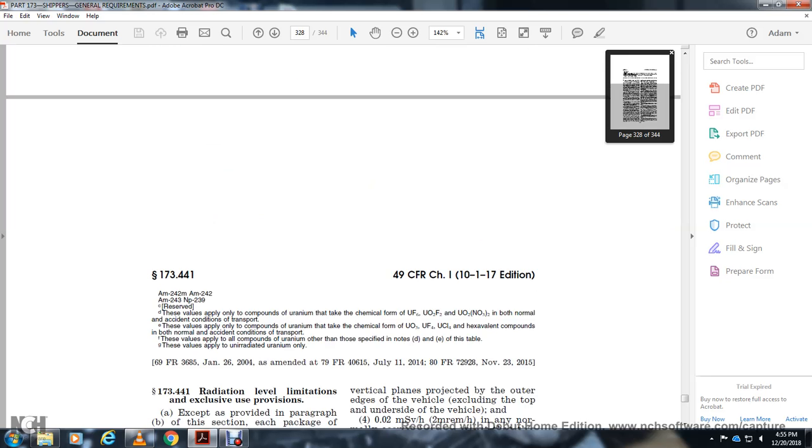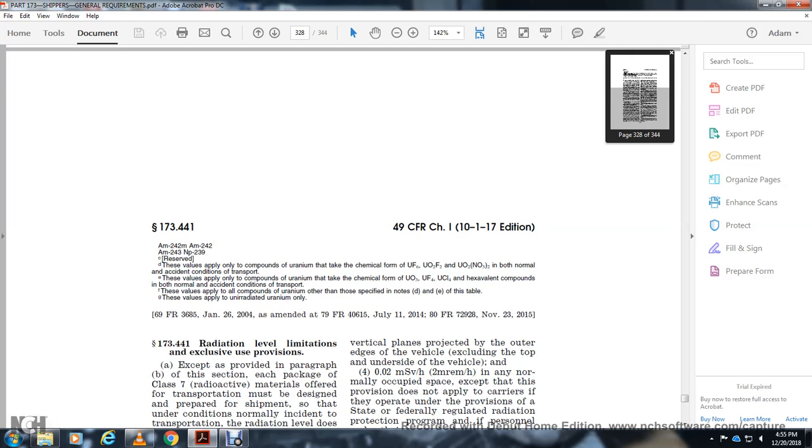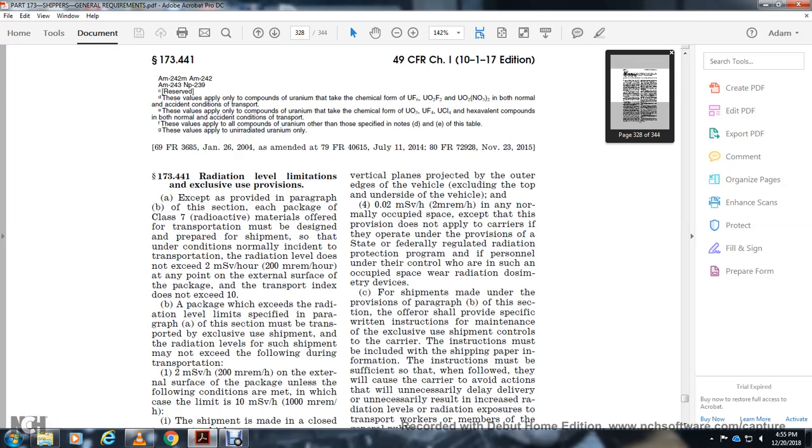Part 328, 734, 441: radiation level limits and exclusive use provisions.